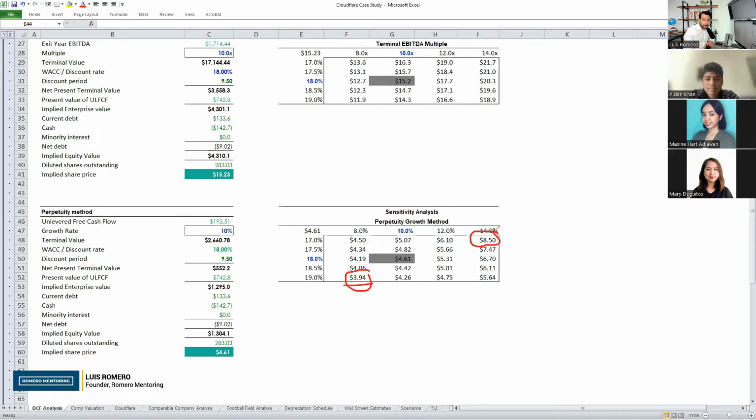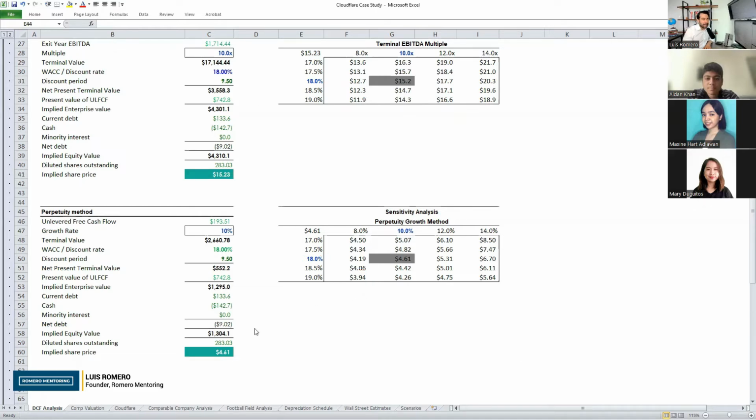But what's important to also understand is the weighted average cost of capital, which is essentially the discount rate that the market is using in the event that Cloudflare would want to raise capital. They'll probably have to raise capital at an 18% discount from their current share price. This is assuming that they want to do a capital raise, issuing shares to receive an influx of cash from investors. That's what this is illustrating.